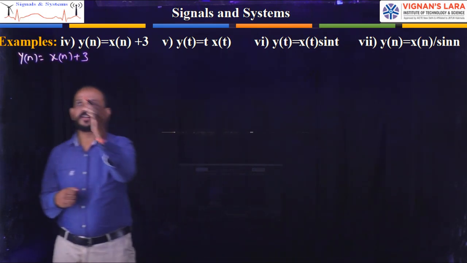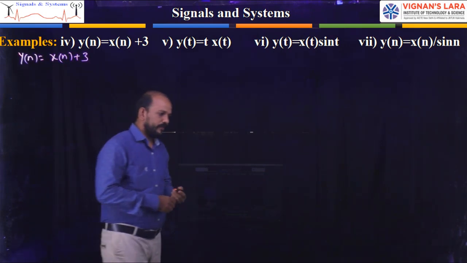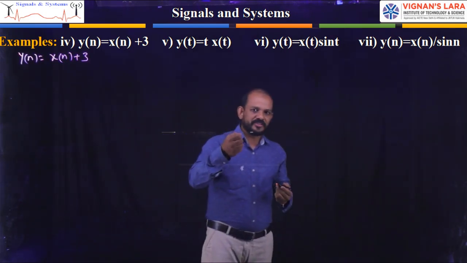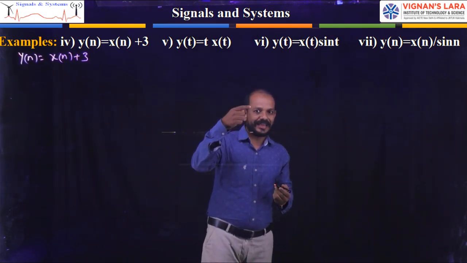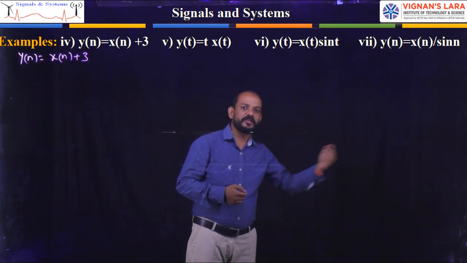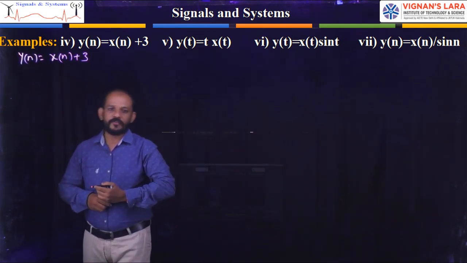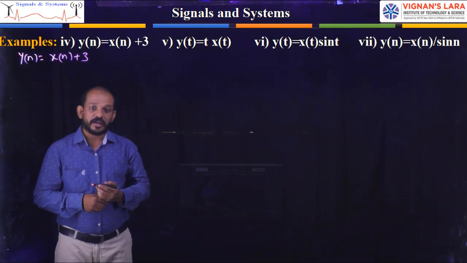Here the input to the system is x of n, and y of n is the output. The input signal representation of a discrete time system is x of n, and the output signal representation of a discrete time system is y of n. I explained this at the beginning when I was explaining discrete and continuous time systems.